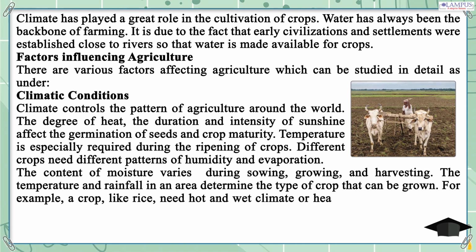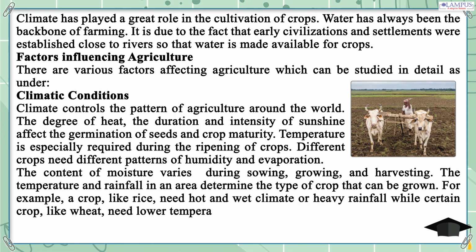The temperature and rainfall in an area determine the type of crop that can be grown. For example, a crop like rice needs a hot and wet climate or heavy rainfall, while certain crops like wheat need lower temperatures and lesser rainfall. Relief.